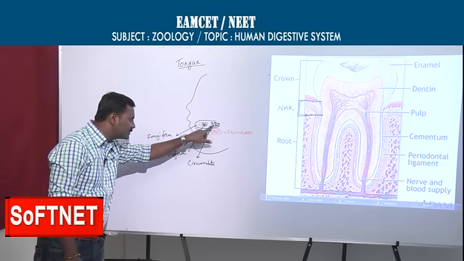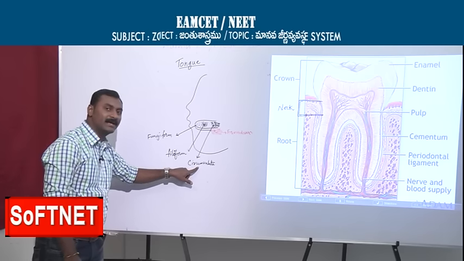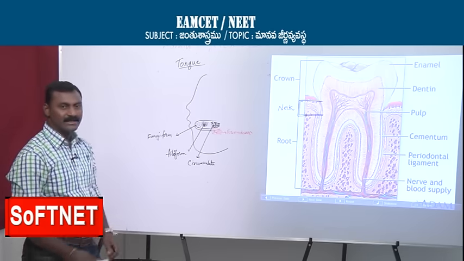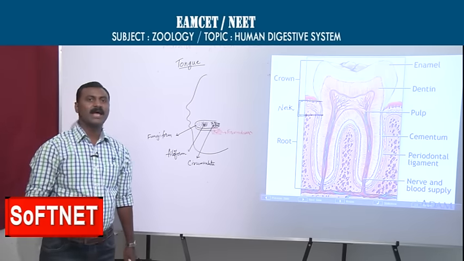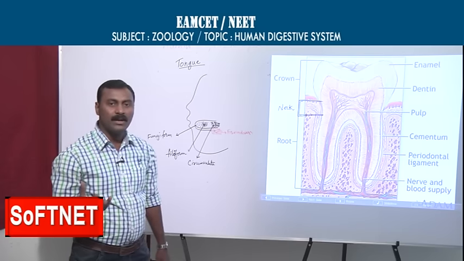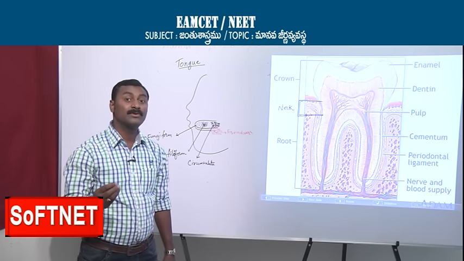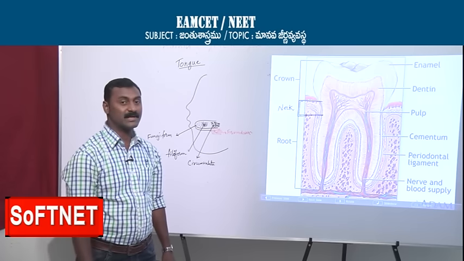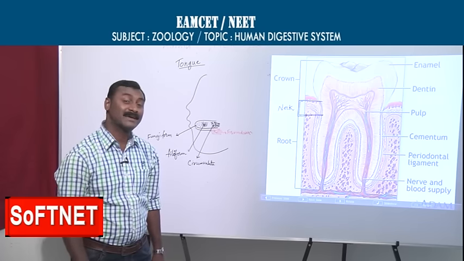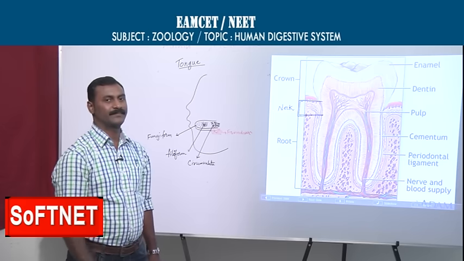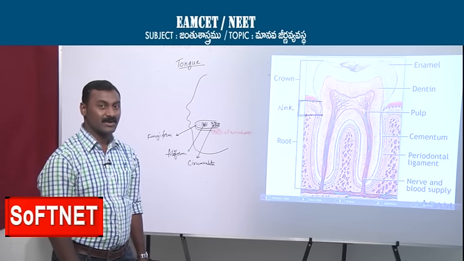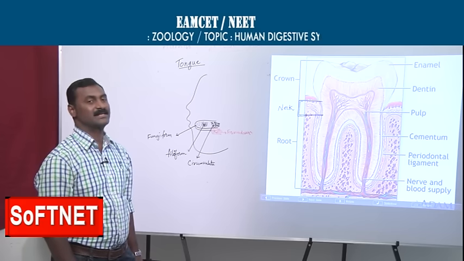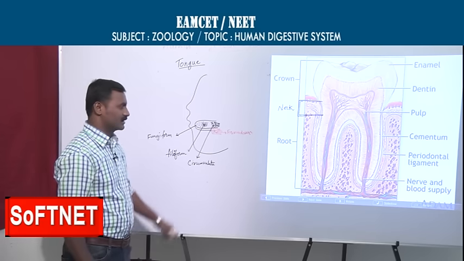And another one is circumvallate. What is that? Circumvallate. So like that there are 3 types of papillae. They play an important role to taste the food. Different regions have different types of taste buds. So this is the cellular aggregation which can receive the taste. Officially that is called gustatory sensillae, present on the tongue.